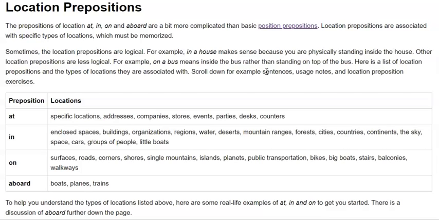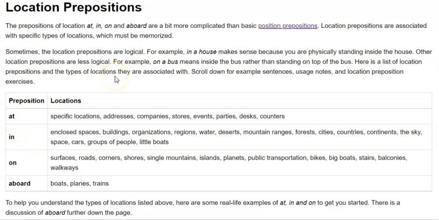Alright, so a location preposition is used where a particular, specific location is defined in your sentence, right? Like a specific location, specific address, company, store, event, party, desk. These are the different locations where we use location prepositions, and there are four types: at, in, on, and aboard. These are the four location prepositions which can be used to join two sentences.